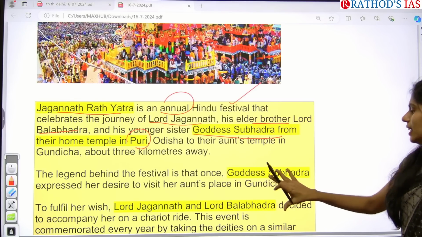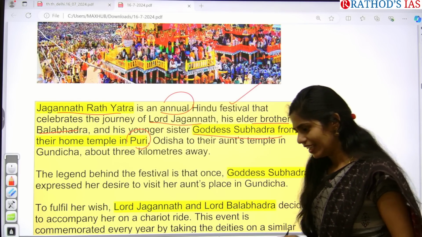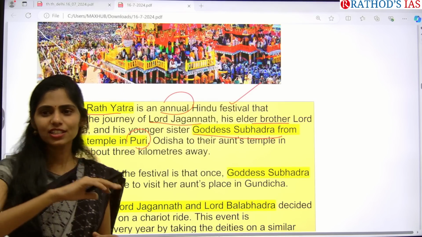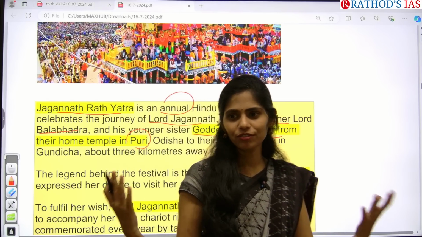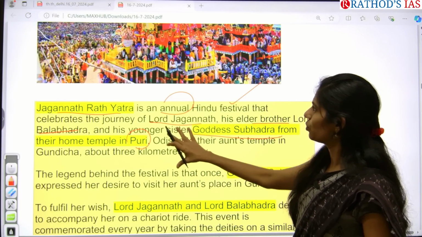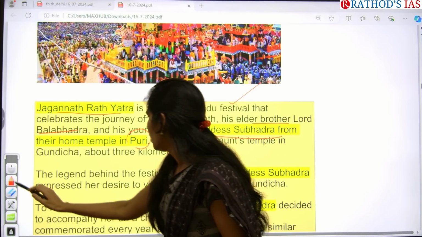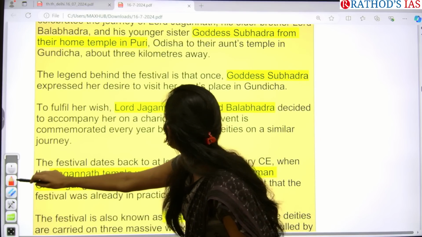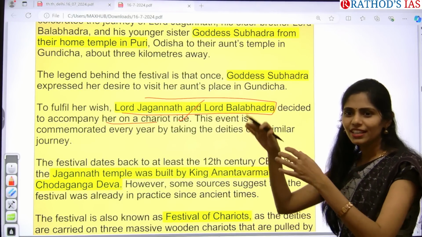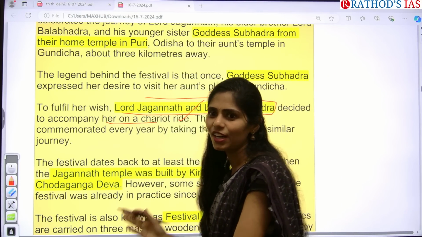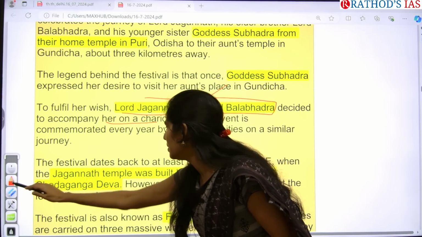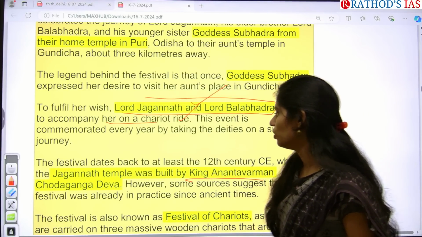Actually, in Hindus there is also one ritual that in this month of Ashad, a newly married couple will take their daughter to their house, right? This is what is depicted in this Rath Yatra. So to fulfill her wish, Lord Jagannath and Lord Balabhadra decided to accompany her on a chariot ride. These 2 people will take Subhadra to her home. Okay, so this is about this event, and this temple was built by King Anantavarman,